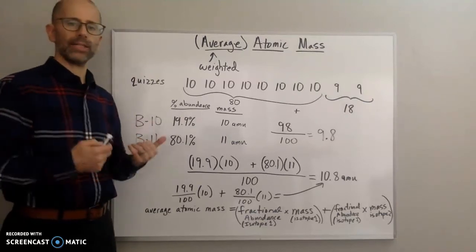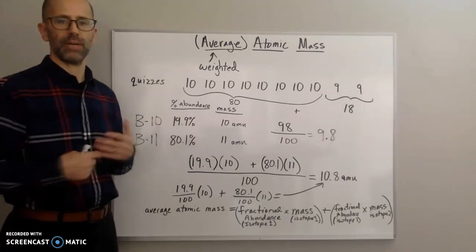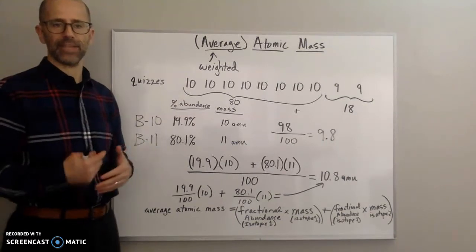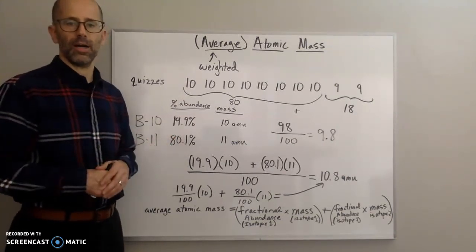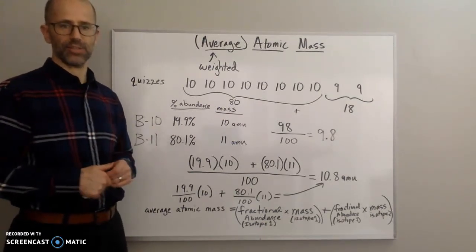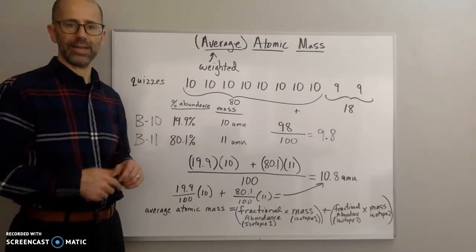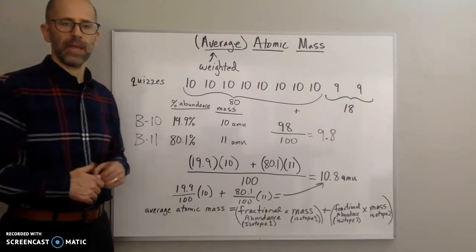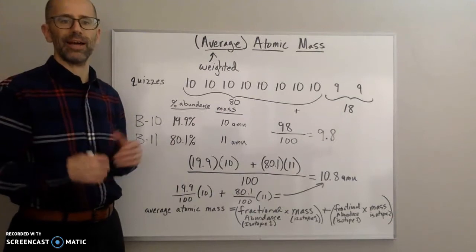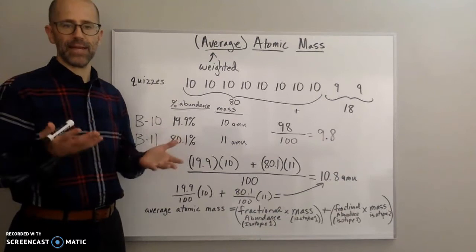And if we go back to our discussion regarding isotopes, the reason that we are talking about an average atomic mass is because each element has a certain number of naturally occurring isotopes. Now, not every element has isotopes, but most elements on the periodic table are going to have a number of naturally occurring isotopes. And as we learned from the video on isotopes, isotopes are atoms of the same element, but they differ in mass.